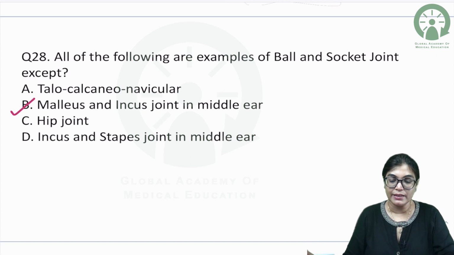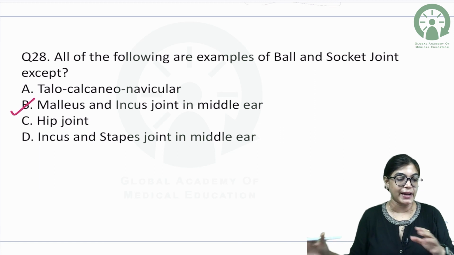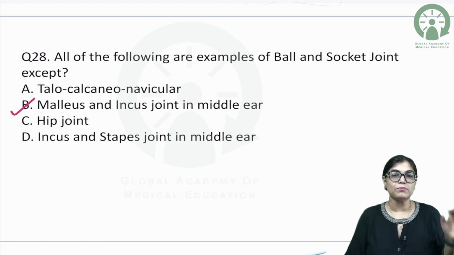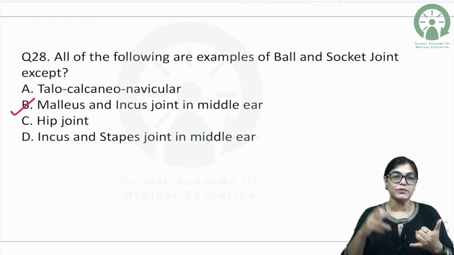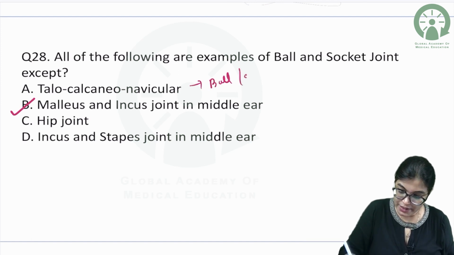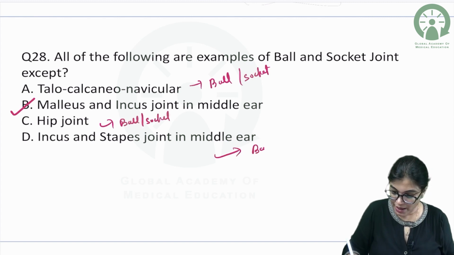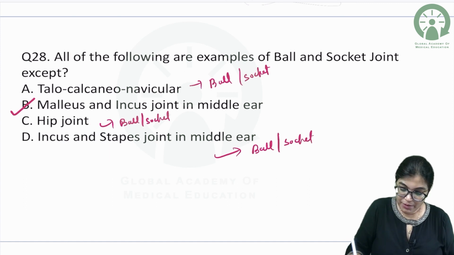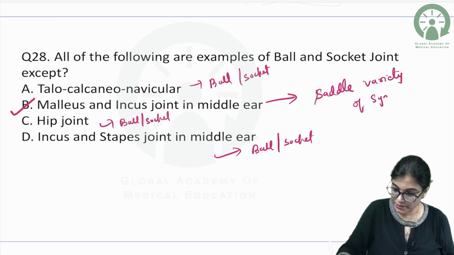Actually, malleus and incus articulation in the middle ear is an example of saddle variety of synovial joint. Rest, the talocalcaneo-navicular joint, the articulation between the talus, the calcaneum and navicular bone, is an example of roughly ball and socket type of synovial joint. Hip joint definitely is an example of ball and socket type of synovial joint. Incus and stapes is also an example of ball and socket type of synovial joint. But malleus and incus articulation is an example of saddle variety of synovial joint.